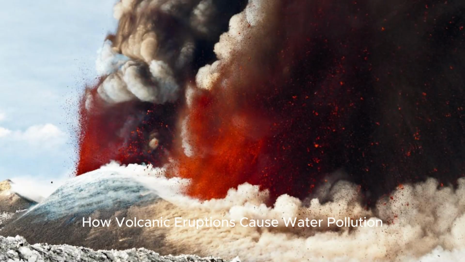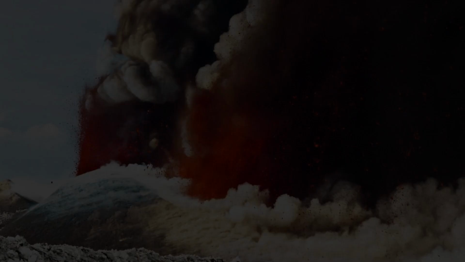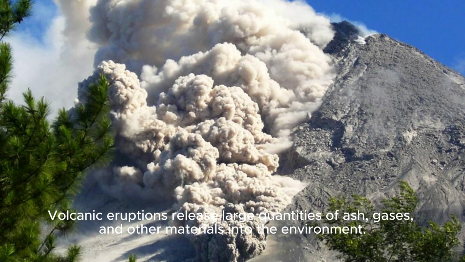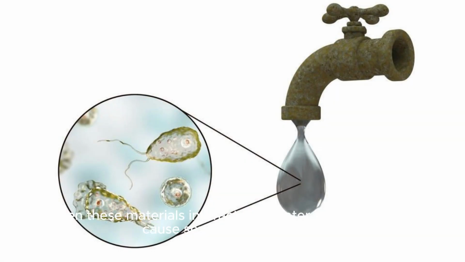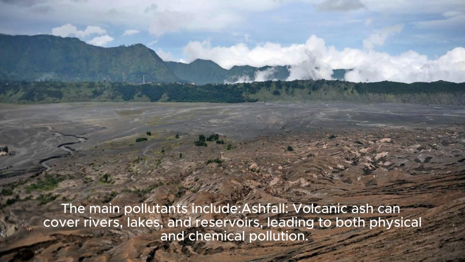How volcanic eruptions cause water pollution. Volcanic eruptions release large quantities of ash, gases, and other materials into the environment. When these materials interact with water bodies, they can cause severe contamination. The main pollutants include ashfall. Volcanic ash can cover rivers, lakes, and reservoirs, leading to both physical and chemical pollution.